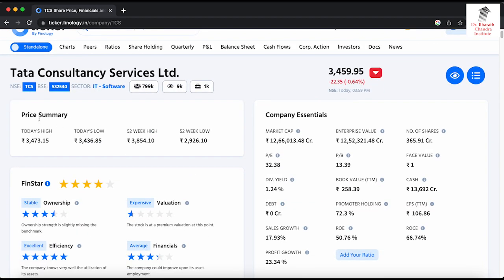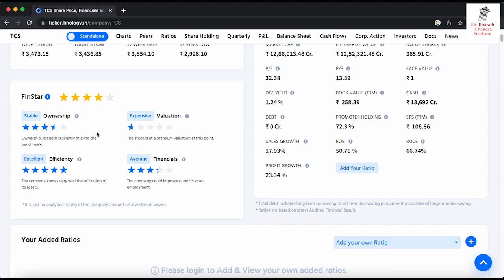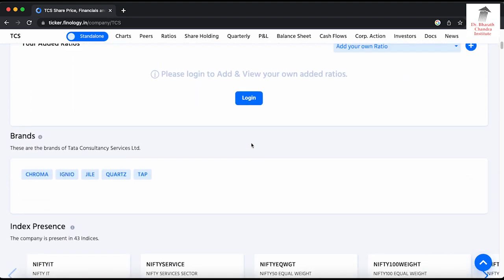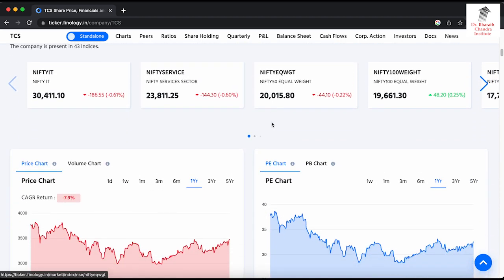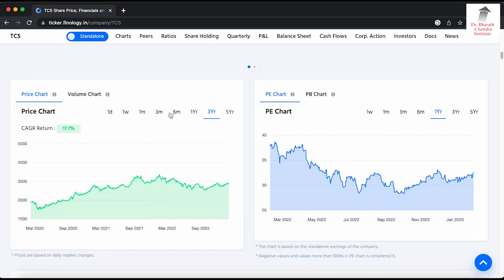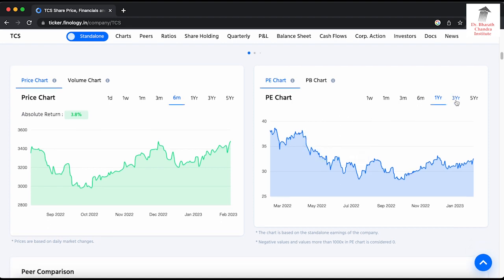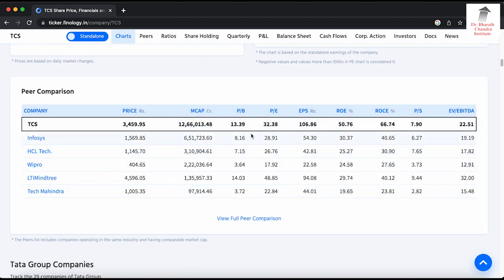Similar information is given in the beginning, price summary, and then company essentials, basic details about the company, and also some ratings based on this particular website. This Phenology website has given ratings about various parameters of TCS, and for many things you need to log in with your Gmail to open those details. And then you can see the price chart is given for 1 year, 3 years, 6 months, different periods. PE chart also is given for various time periods.